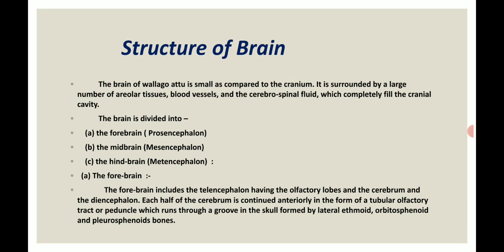Each half of the cerebrum is continued anteriorly in the form of a tubular olfactory tract or peduncle, which runs through a groove in the skull formed by the lateral ethmoid, orbitosphenoid and pleurosphenoid bones.